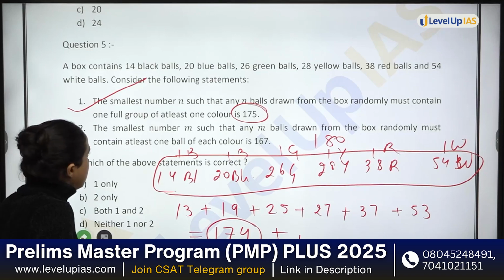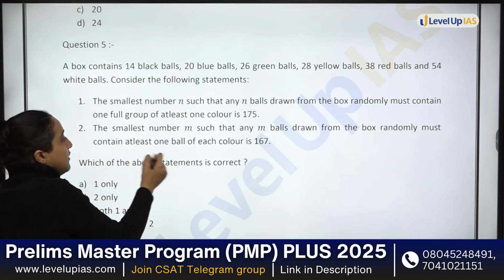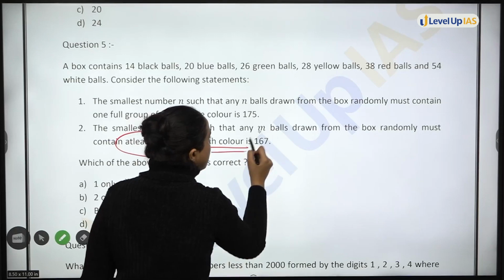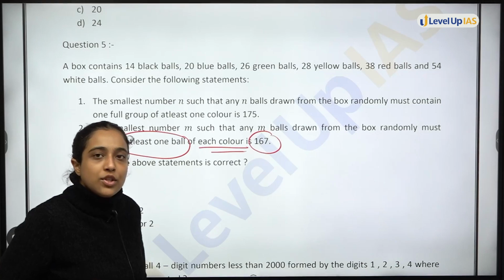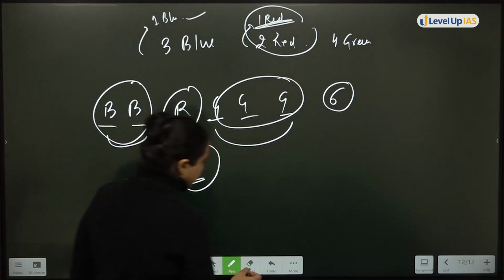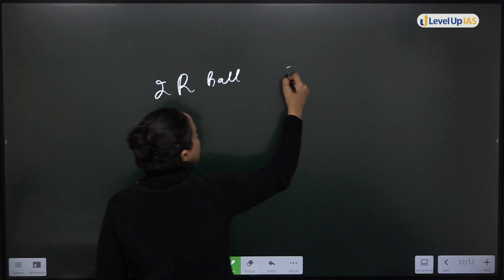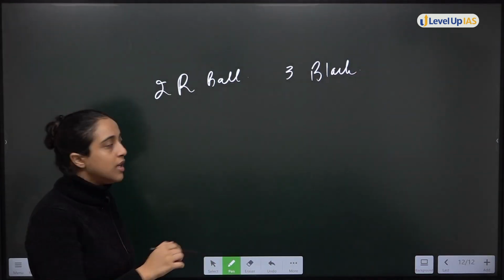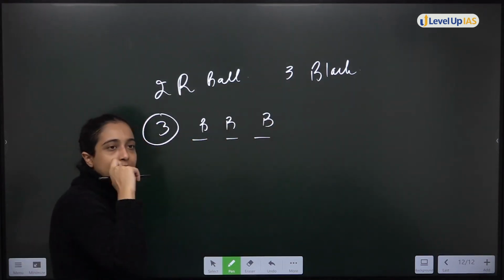Smallest number m such that m balls drawn from the box randomly must contain at least one ball of each color. At least one ball of each color must be there. This is similar to our question of red socks wala. ठीक है. So let's say I have 2 red balls and 3 black balls. I am saying at least one ball of each color होना ही चाहिए. So if you will say 3 है वो number, so I will say no, 3 में ऐसा भी हो सकता है, all balls are black.